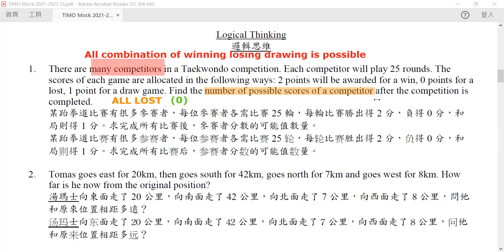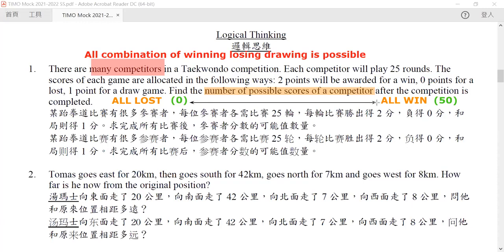How about if a competitor is so good that they win each and every one of the matches? Then they will get 2 times 25, which is equal to 50. So we know at first glance that all the possible points lie within the range from 0 to 50.